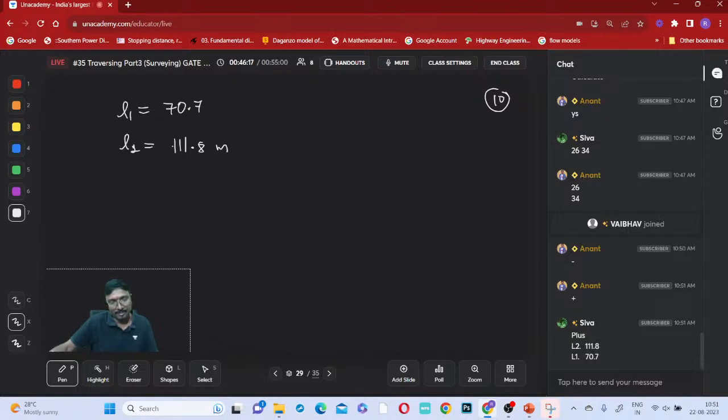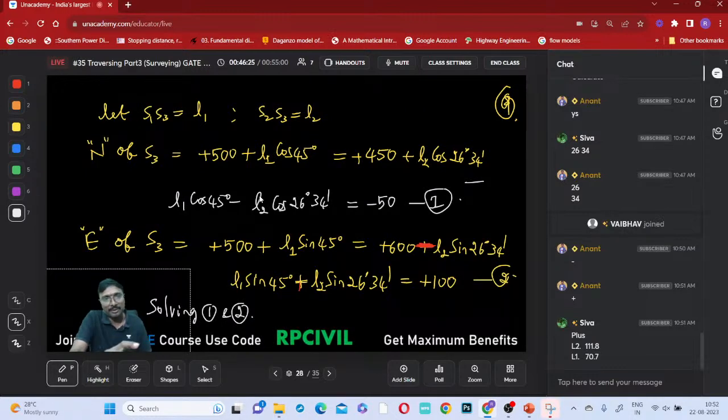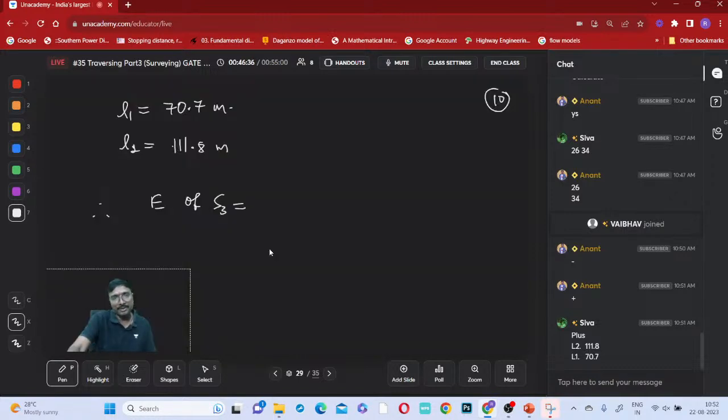70.7 meters, right? Therefore, easting only, you are asked to calculate. Easting of this ES3, how can you get? Any of these two formulas we can use. Which formula, first or second? Left side one or right side one? Tell me, any one is okay. Both are the same. Okay, left side one I will be using: plus 500.